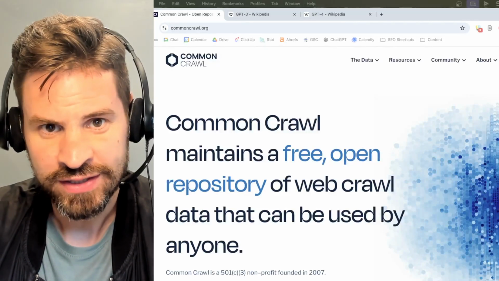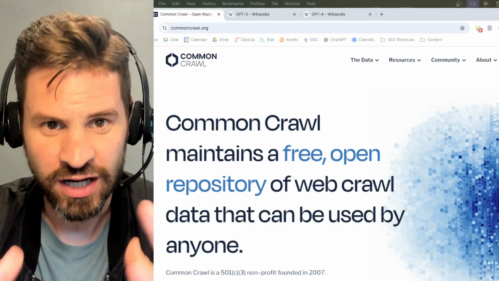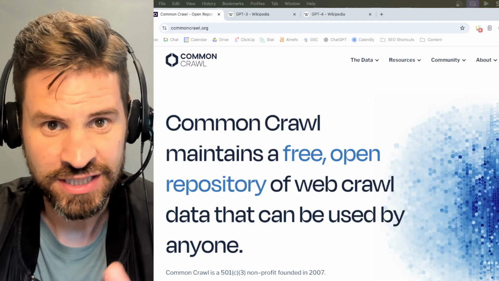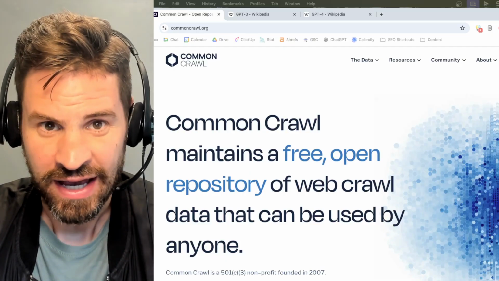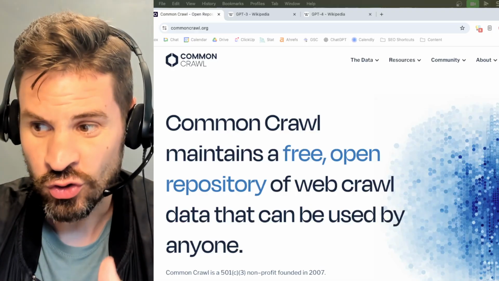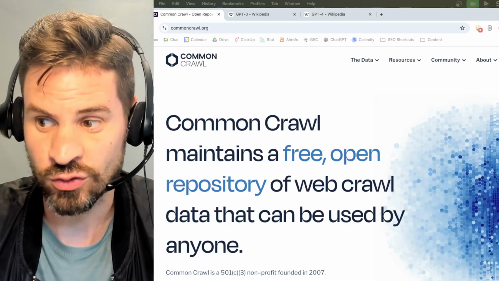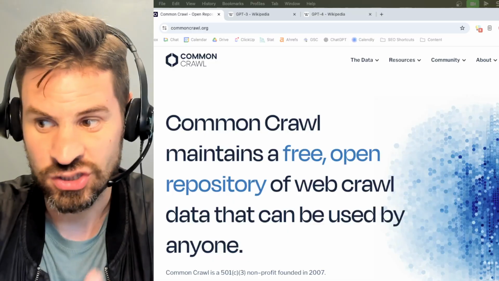Hey, I'm Chris Long with Nective, and today's geo tip is to really understand how ChatGPT actually trains its models. And one of the biggest sources of influence is Common Crawl. For those that don't know, Common Crawl is a nonprofit organization that openly and freely crawls the web and then freely gives that access to anyone who wants it.